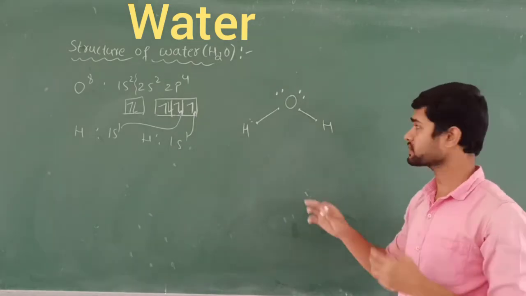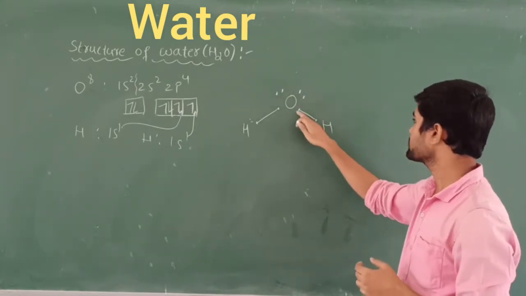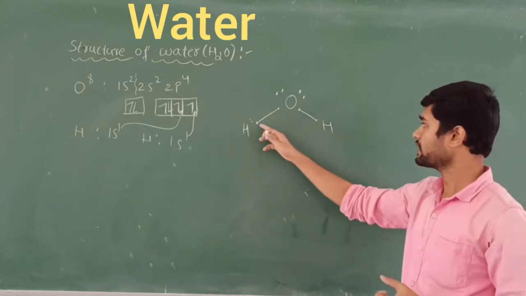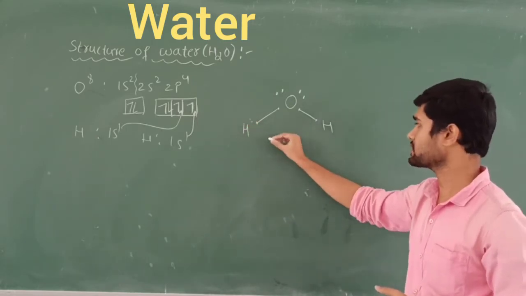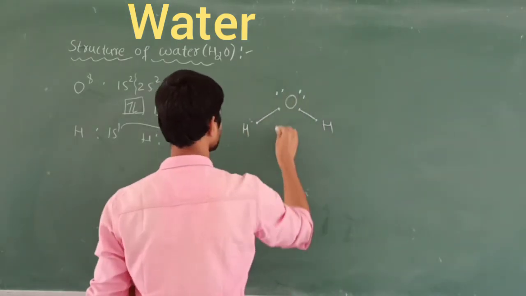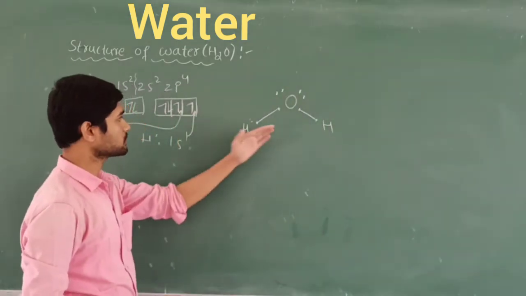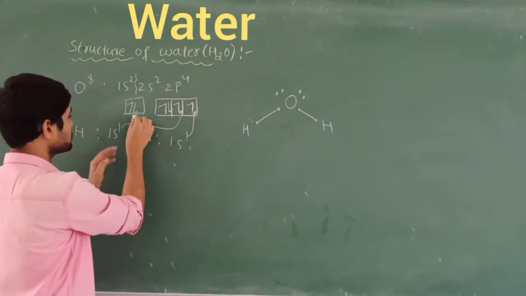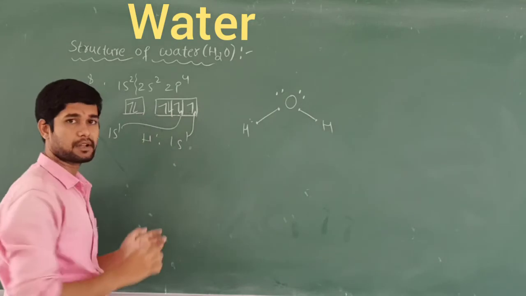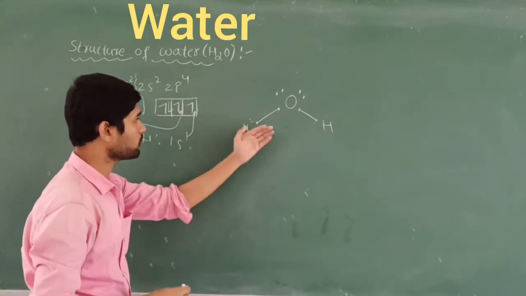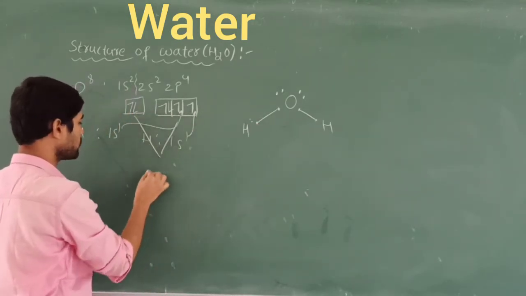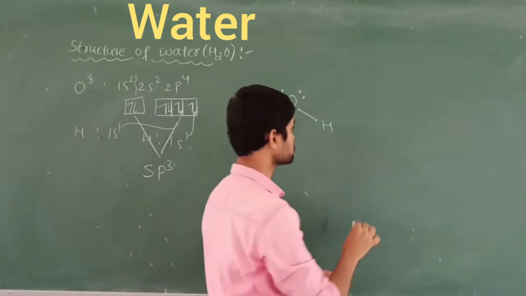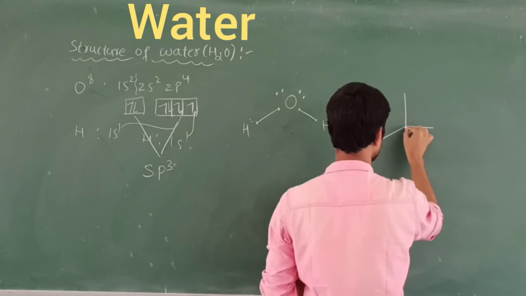Let's count our octet structure here: 2, 4, 6, 8. That's why oxygen has completed its octet, right? But hydrogen is not, because hydrogen is stable only with one electron shared here. So this is about the structure of the water. This is the formation where the s orbital and the 3 p orbitals are utilized for the bond formation here. That's why this is called sp3 hybridization. sp3 hybridization, you know this one, it will always be like this.